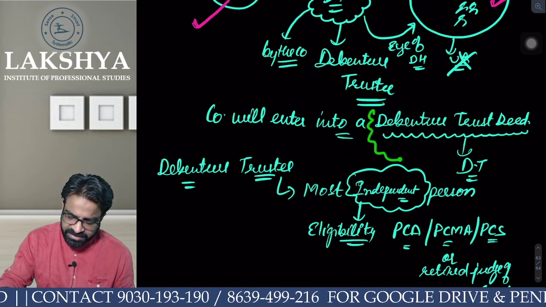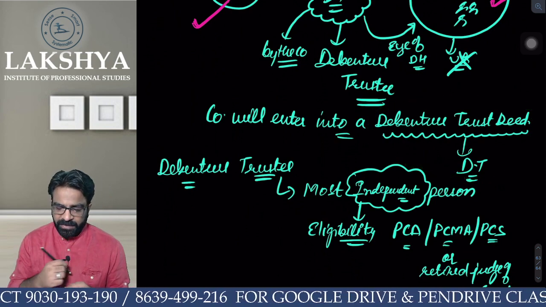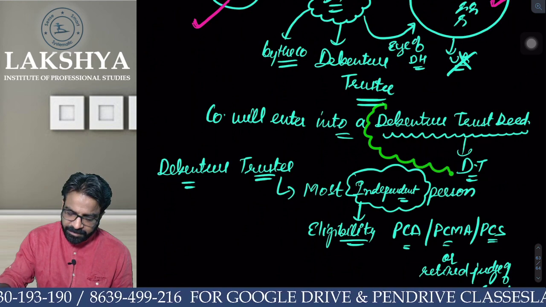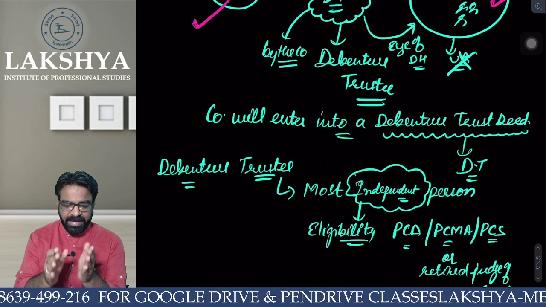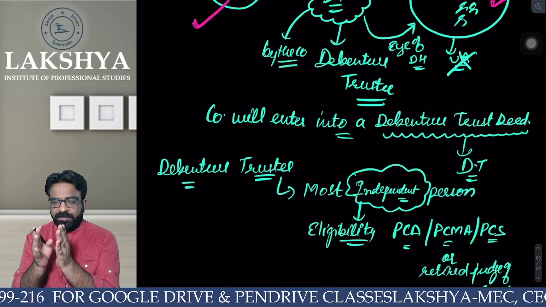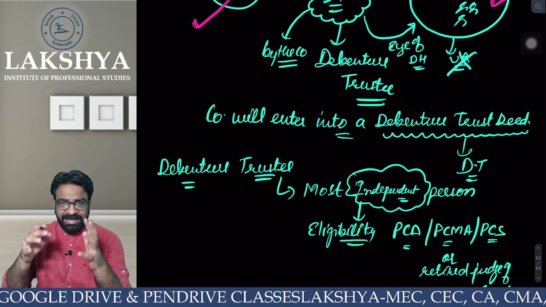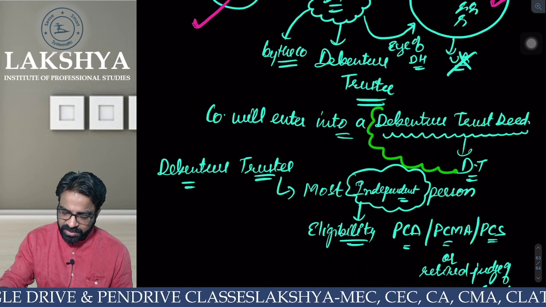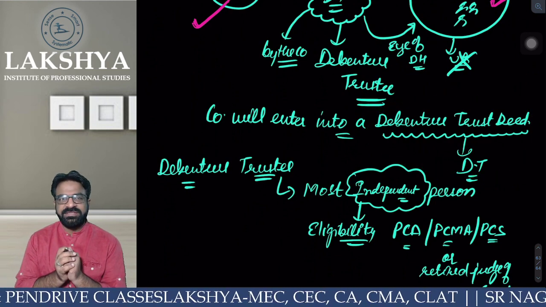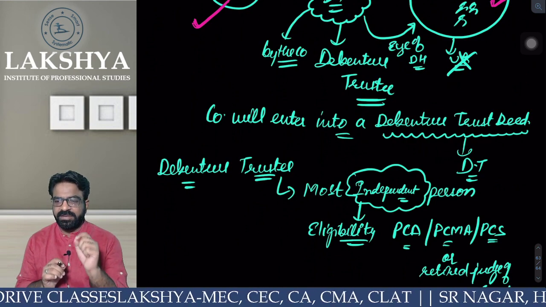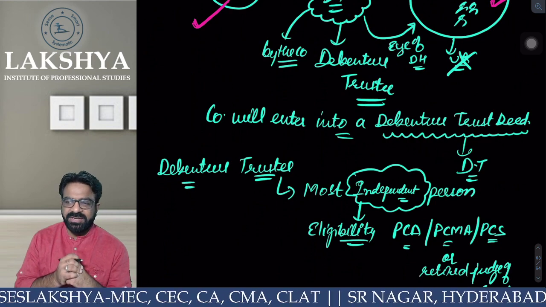That deed is known as the debenture trust deed. What is the name of the deed? Debenture trust deed. Are you getting the point? The company is entering one agreement with the debenture trustee regarding taking care of the funds of debentures. Everyone repeat, what is the name of the deed? DTD. What is DTD? Debenture trust deed.